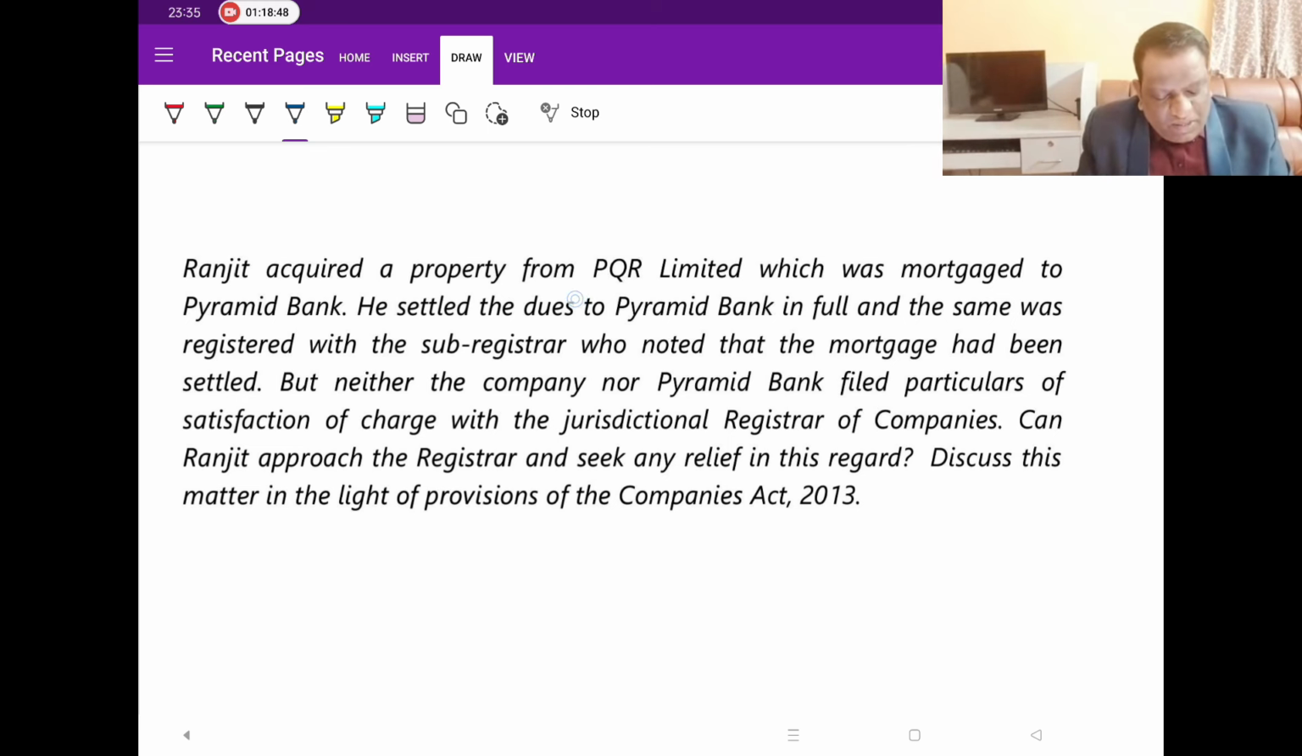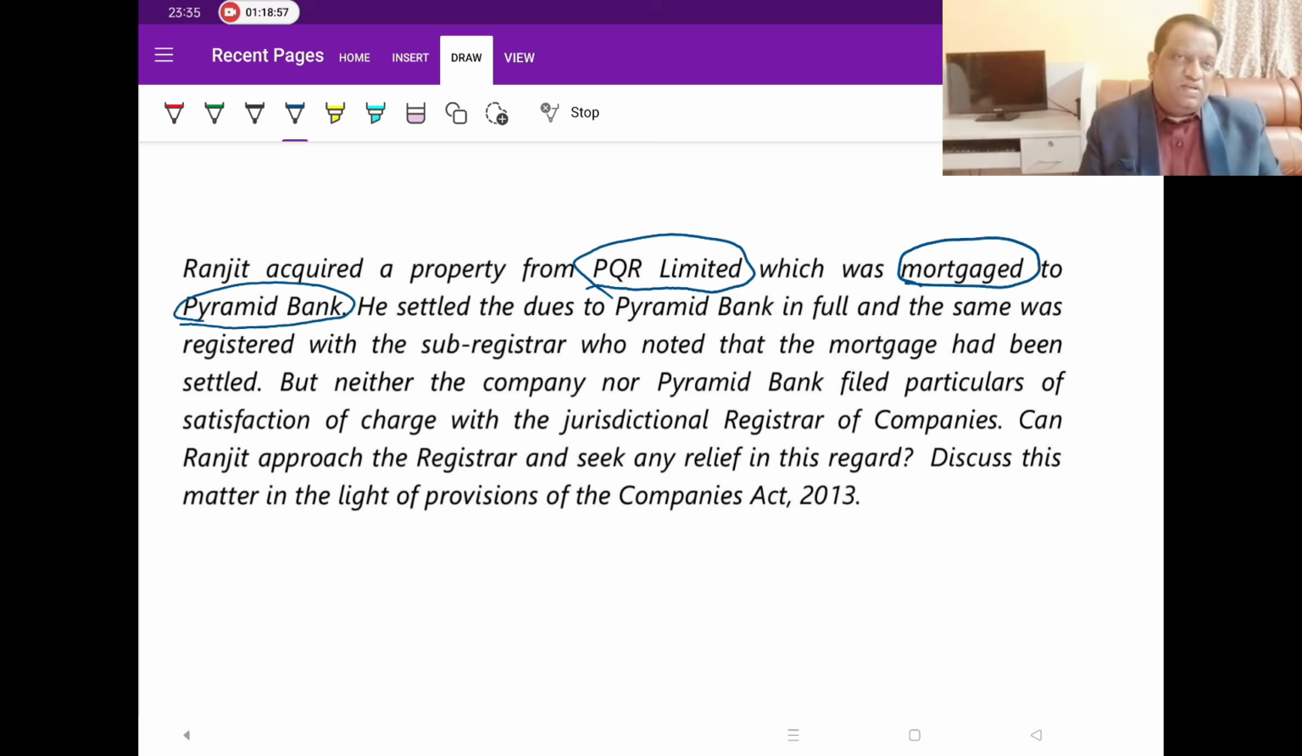Ranjit acquired a property from PQR Limited, which was mortgaged to Pyramid Bank. Now he is using the word mortgage. Now I will ask you a question: does the charge include a mortgage? The answer is yes. Mortgage is included. But what is not included? If it was a pledge, then we wouldn't have included it. But mortgage and hypothecation, the answer is yes.